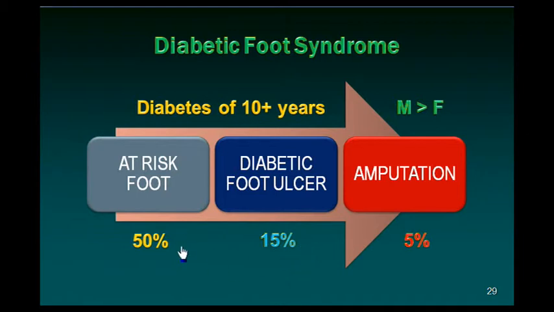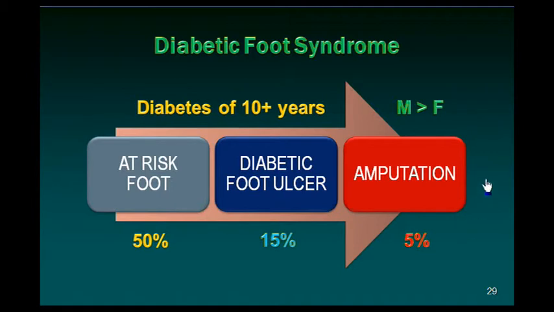Remember, 5% of the diabetics end up in amputations. So if you have 100 diabetics, 50 are not having at risk feet, 50 have at risk feet, 15 have diabetic foot ulcers in their lifetime, and 5% of the diabetics lose their limb.